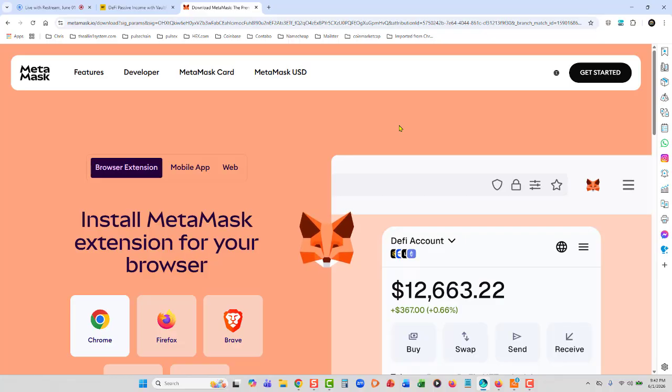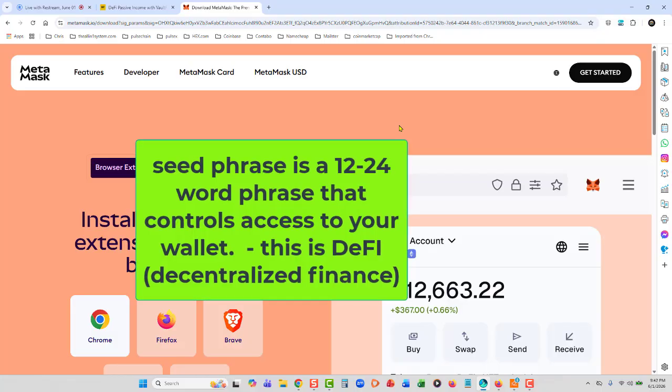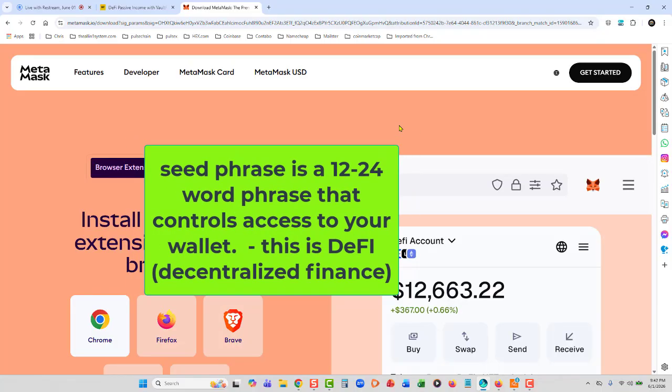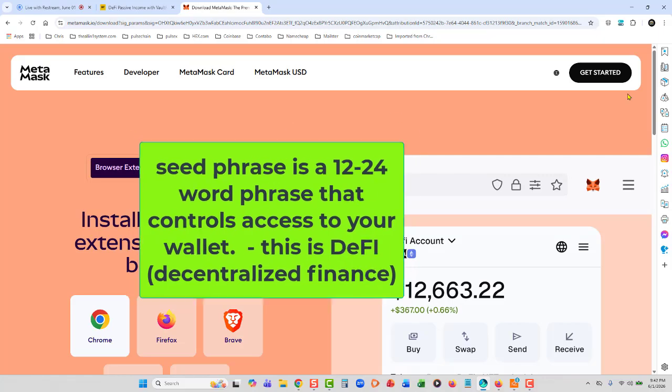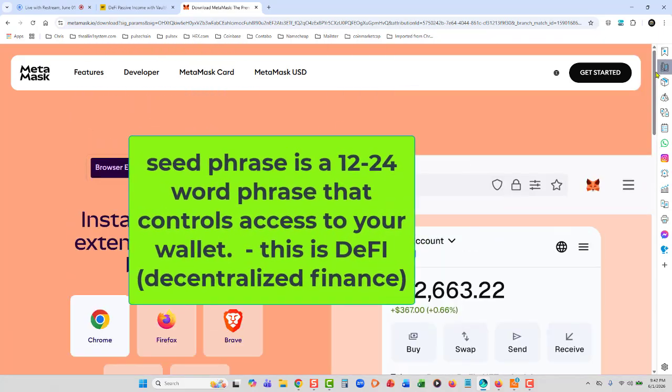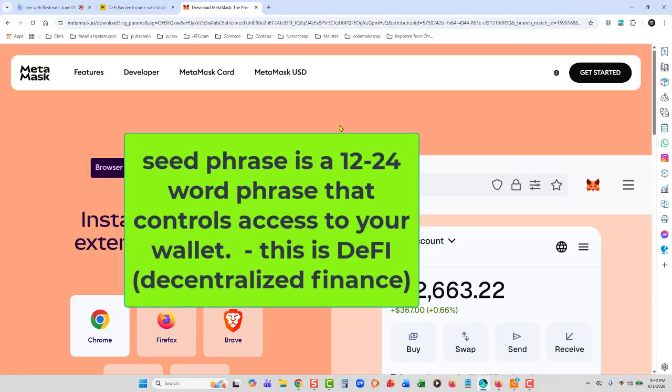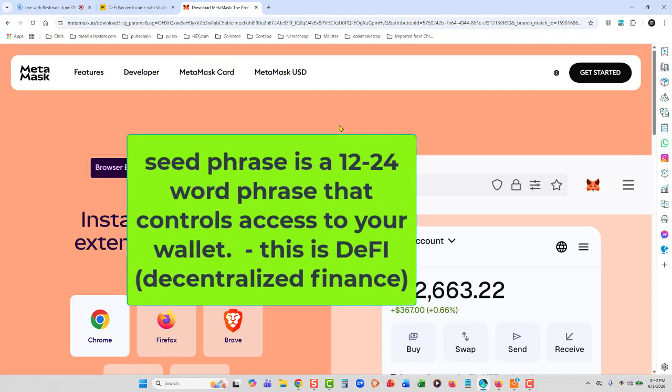So make sure you write your seed phrase down in several locations. Think of it like this: if your house burnt down, could you access your seed phrase? Don't store it on your computer, where it could possibly be hacked, or on your phone, in case somebody were to get your phone. So write it down in several locations and store it where only you have access to it. Do not ever give anybody your seed phrase.